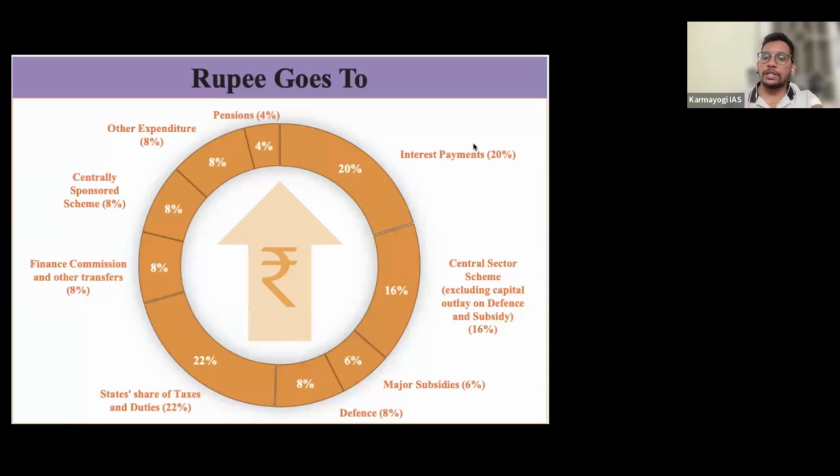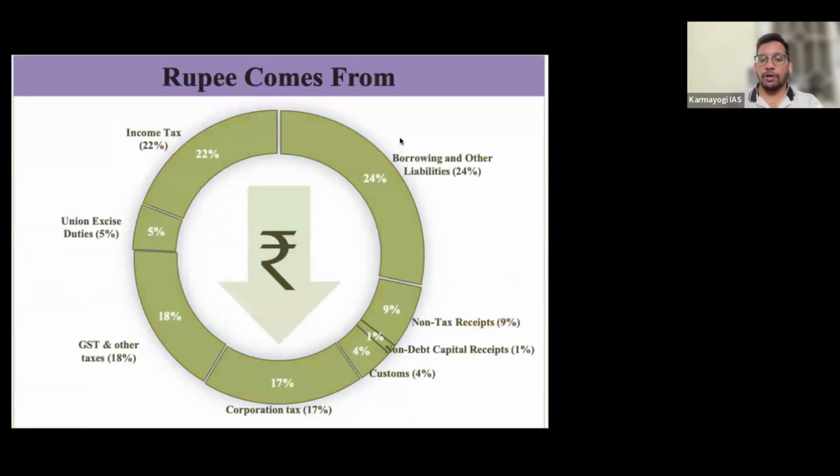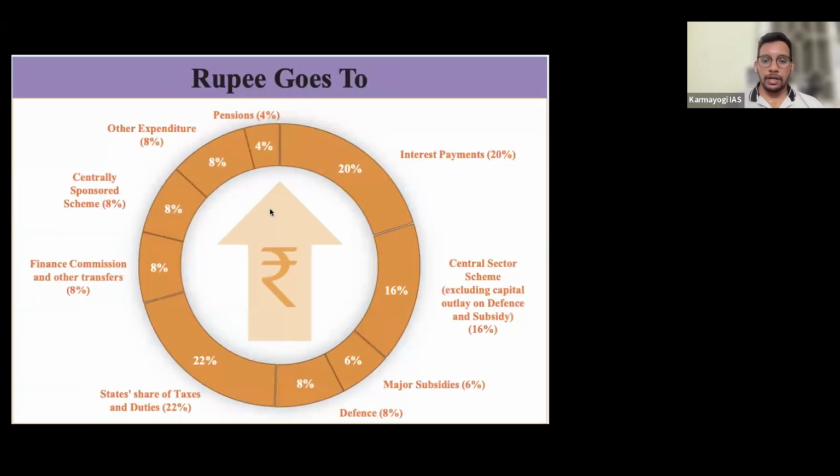Then we have interest payments. Whatever loans the government has taken in the last 5 or 10 years, every year we are paying 20% of total expenditure as interest for the loans taken way back. So remember, from high to low: highest is borrowings and other liabilities, then income tax, then GST, then corporate tax. Here, the highest money is going for state share of taxes, then interest payments.